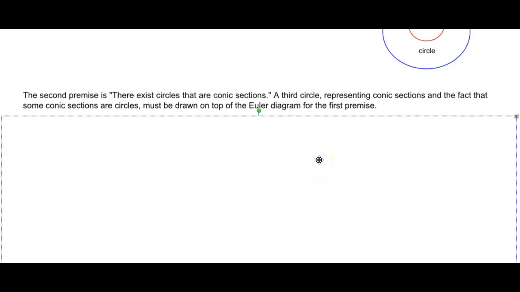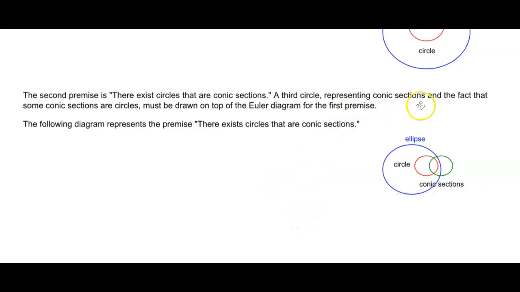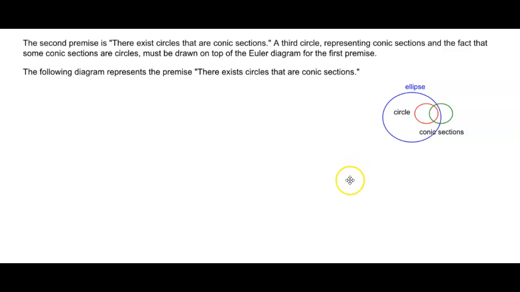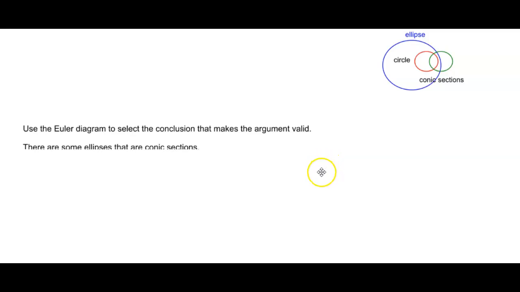Now the second premise is there exist circles that are conic sections. So that means that a third circle representing conic sections and the fact that some conic sections are circles must be drawn on top of the Euler diagram for the first premise. So the following diagram represents the premise. There exist circles that are conic sections. So using the Euler diagram to select the conclusion that makes the argument valid, we would say that there are some ellipses that are conic sections.